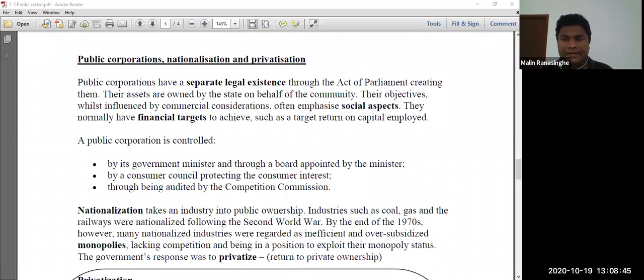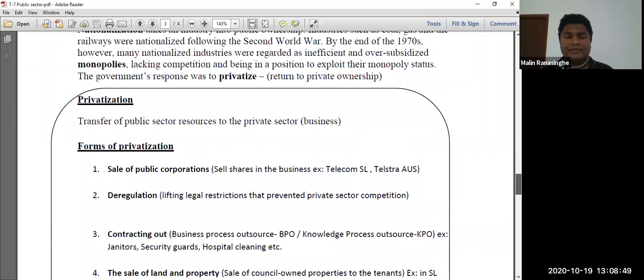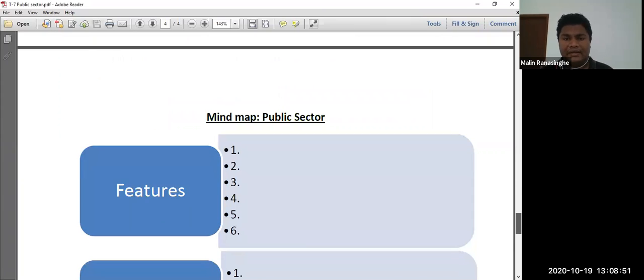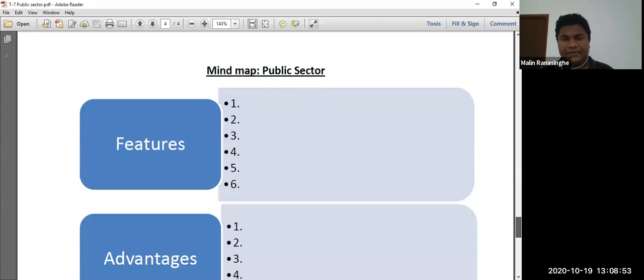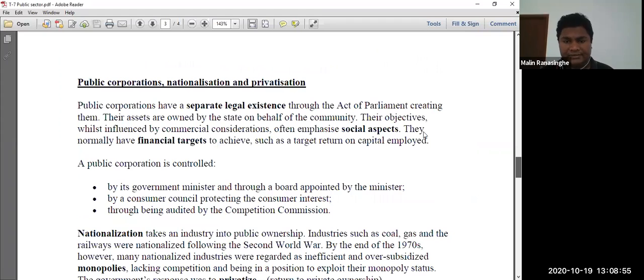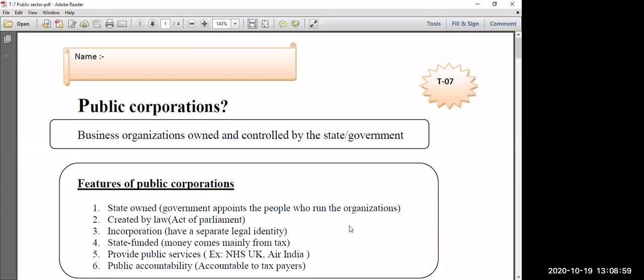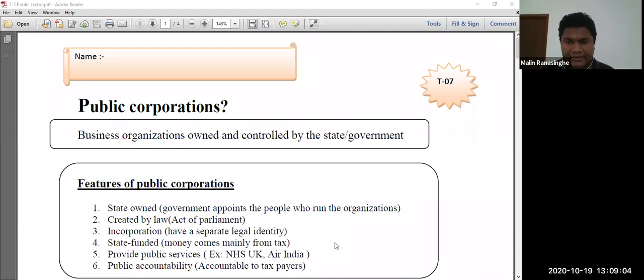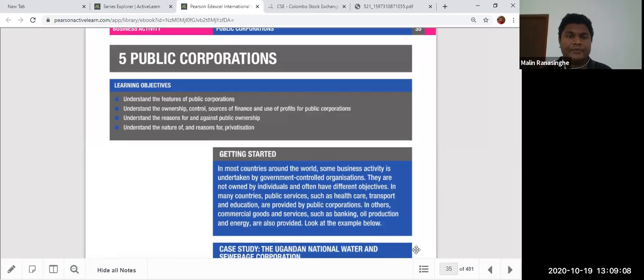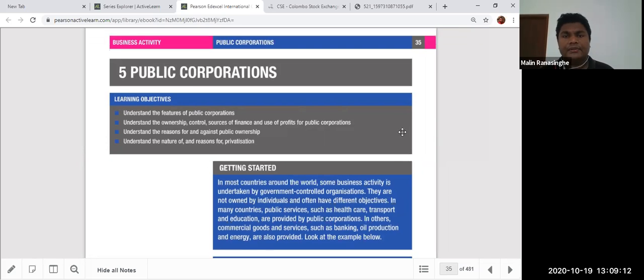So public corporations mainly feature nationalization, privatization. It's a very important part, and at the end I have a mind map also, which you have to do. Right. So let's go to the lesson. In your handout, you can see, in our textbook, public corporation is on page number 35. If you have the textbook, you can turn to chapter number 5, public corporation. This is the lesson that we are going to do today.